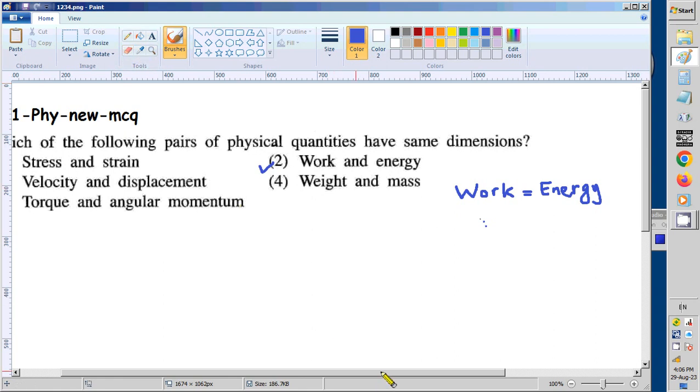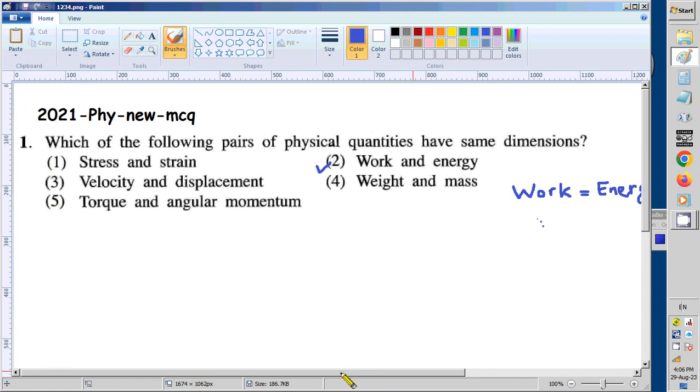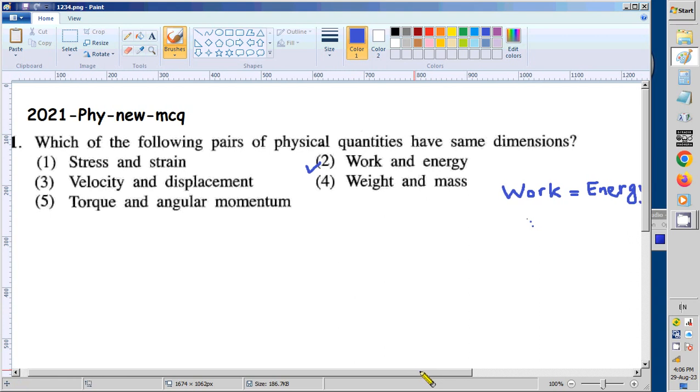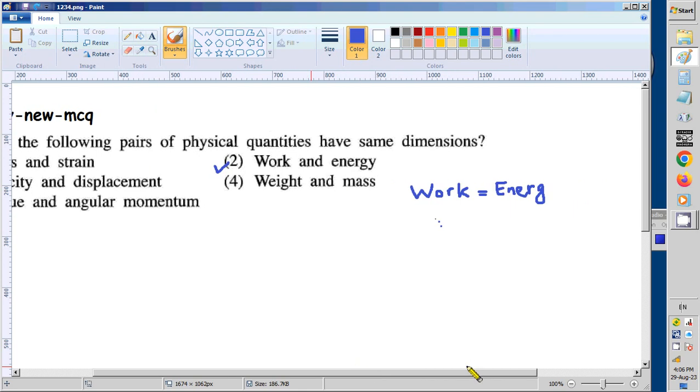But children, to make this video very useful to everybody, I am going to explain all these things. I am going to find out the dimensions of all these physical quantities, because in the next examination you might have something like this or something like this. We don't know. So therefore I am going to do all these things.